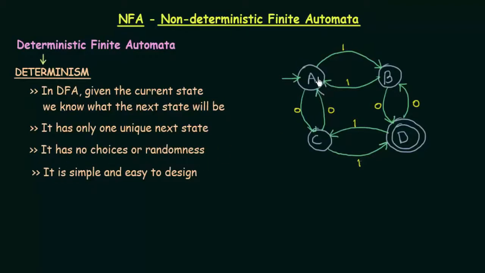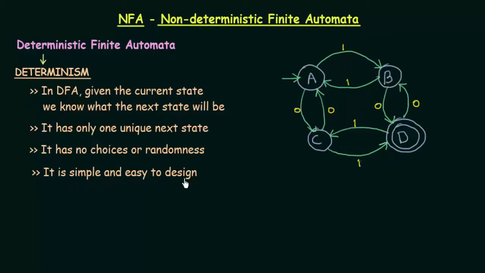Suppose I'm in state A and I get input 1, it has no other choice than to go to state B. It is sure and it knows that it has to go to state B.